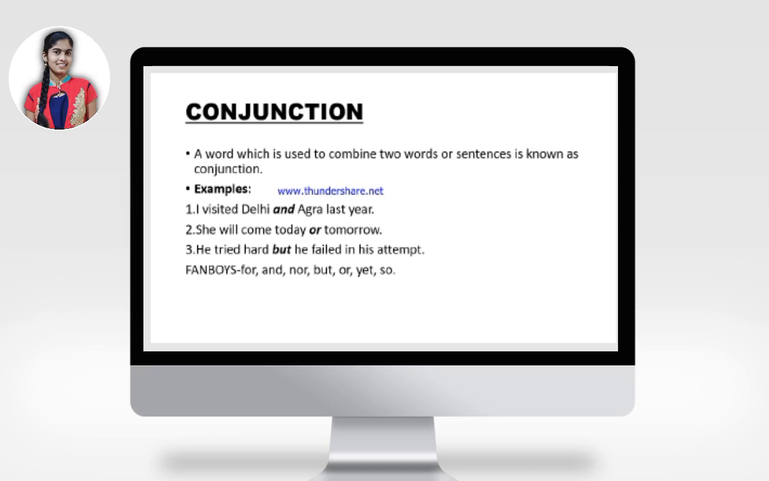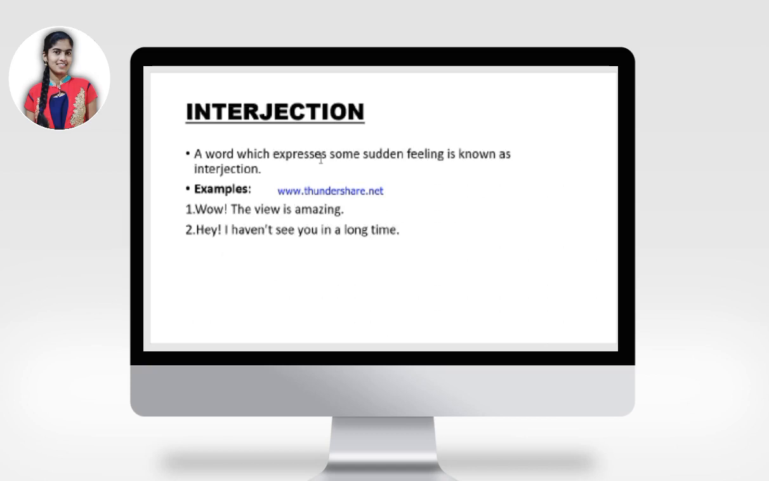The last one is interjection. A word which expresses some sudden feeling is known as an interjection. For example, wow, the view is amazing. Hey, I haven't seen you in a long time. Here wow and hey express sudden feeling. So this is all about parts of speech.